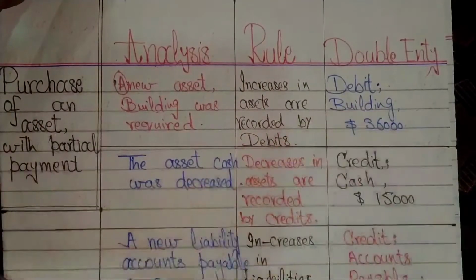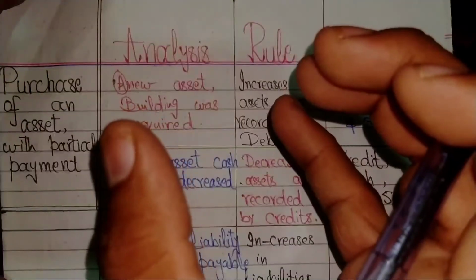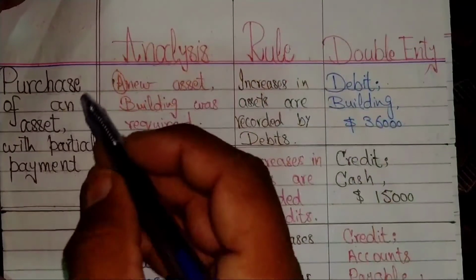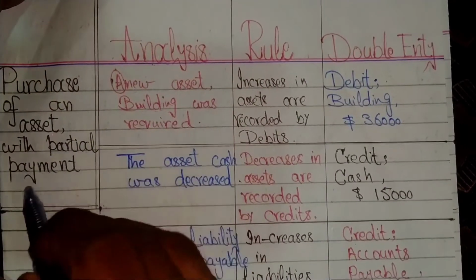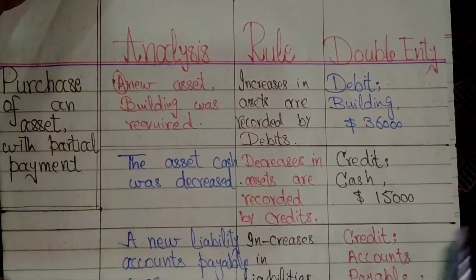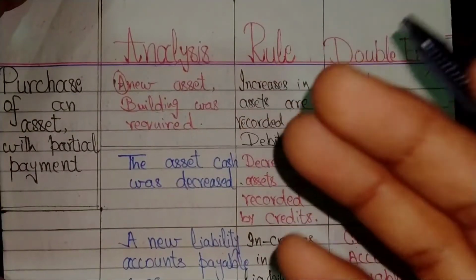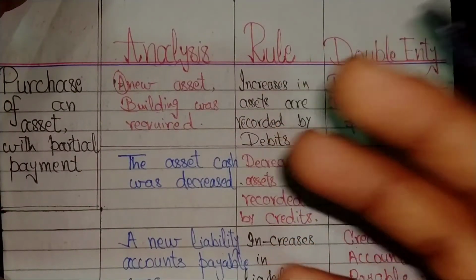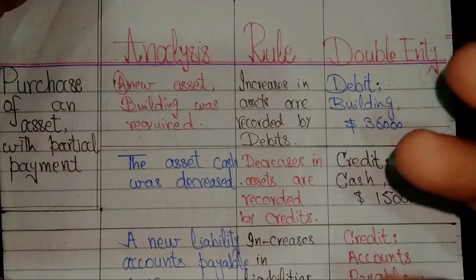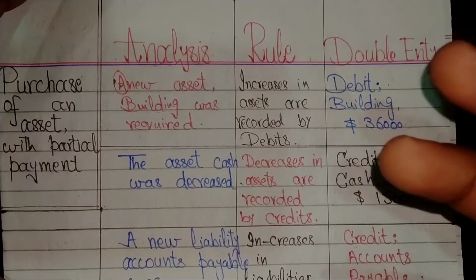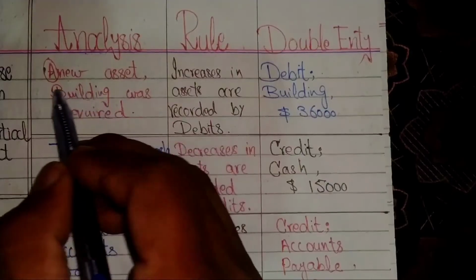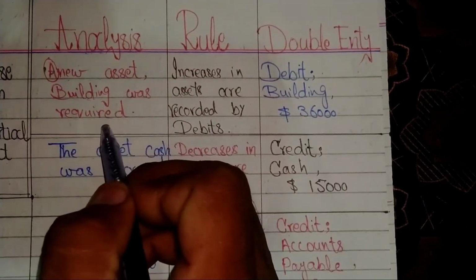The short snapshot of the entry is purchase of an asset with partial payment. Now we analyze which rules apply to this transaction, and then how we deal with it in the double entry system, that is, debit, credit, etc.